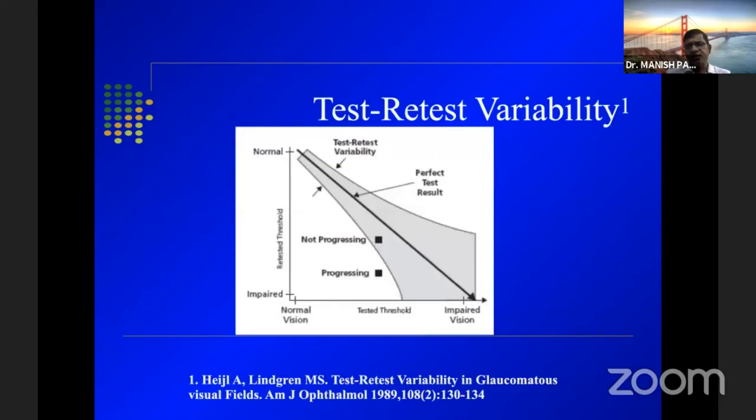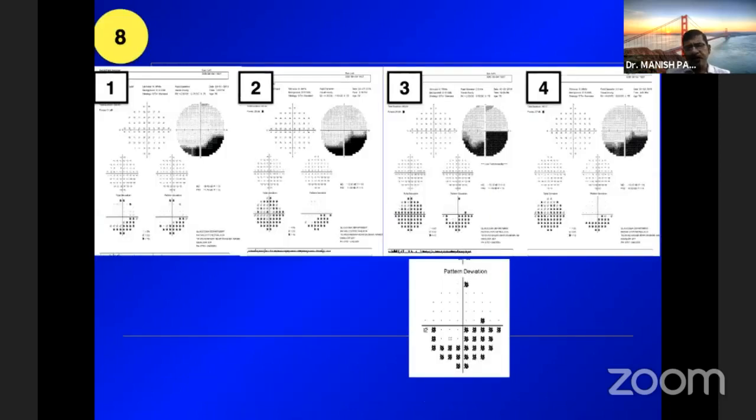Because there is something called retest variability, which is there in visual fields. And the number of times you repeat that test, there may be a certain amount of variability, especially in patients with advanced glaucomas. Take this example of a patient in which serial visual fields have been done. You can see number 1 and 2 look very similar, and at number 3, there is an apparent progression in that eye.